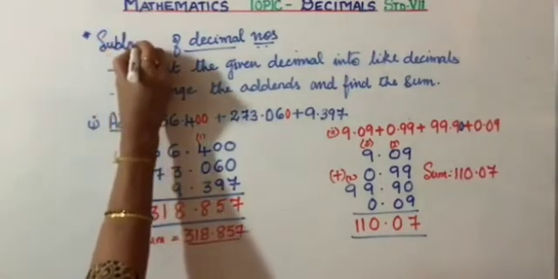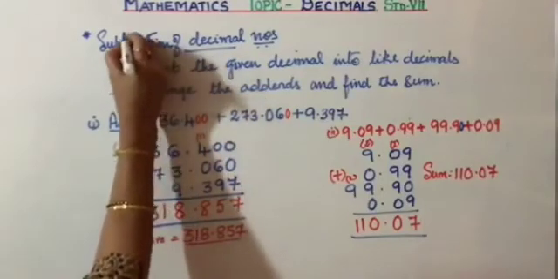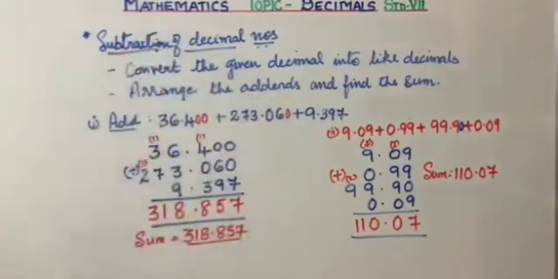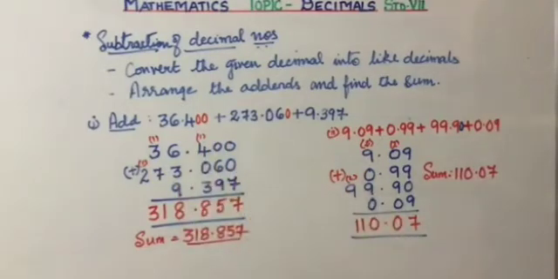Subtraction of decimal numbers. So convert the given decimal to like decimals and arrange the given decimal numbers and find the difference. Here we arrange addends, there we arrange subtrahends. Okay? Okay.